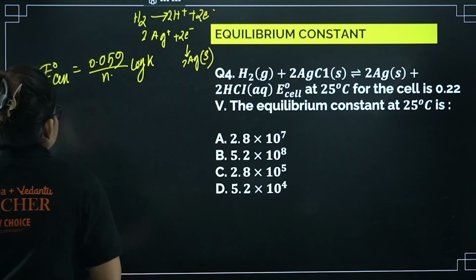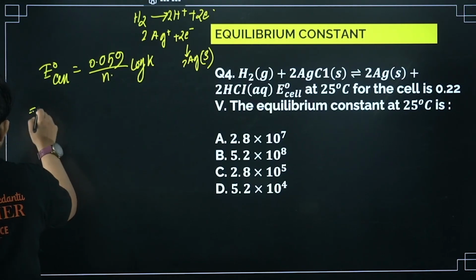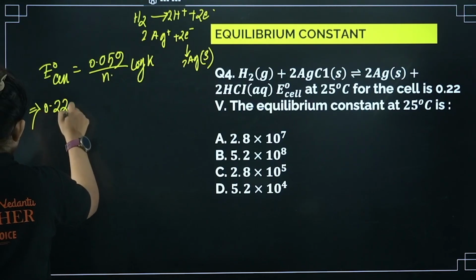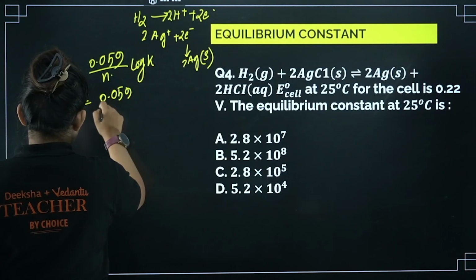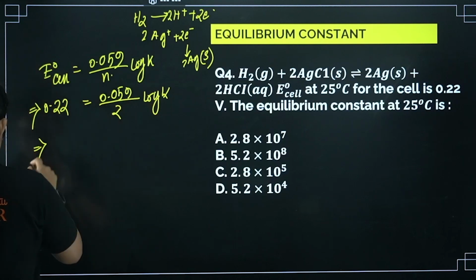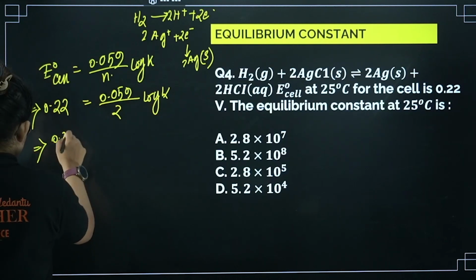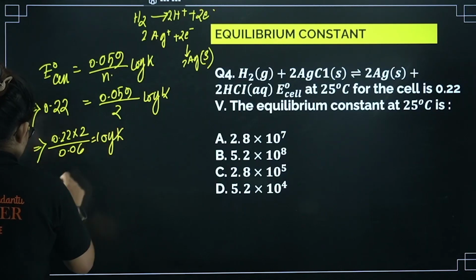Okay, so the number of electrons is coming as 2. So let's put the values all together, 0.22 this side and that side 0.059 divided by 2 of log k. Okay, let's multiply this side, 0.22 into 2 divided by 0.06 I am writing equals log k.